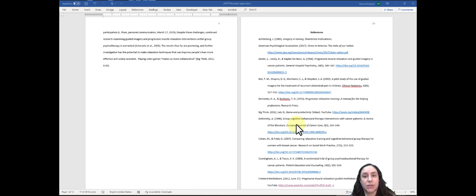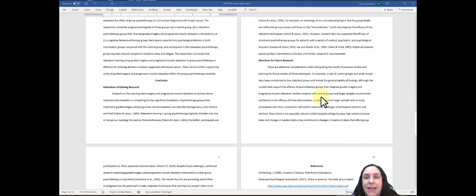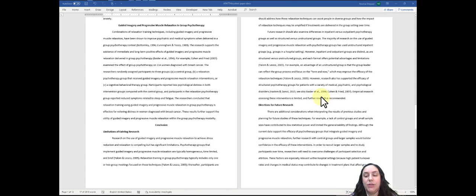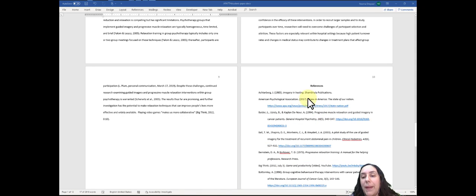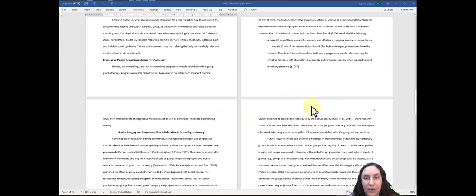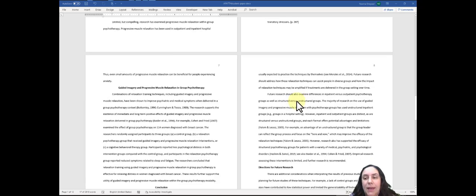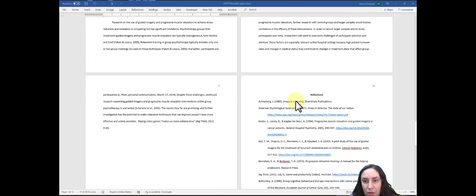to follow your sources. Every time you have a citation here, that means that you have to have a citation inside the text. So that means that you are either quoting or paraphrasing from all of these sources inside the body of your essay. Let's take a look at an example that only has one author. We're going to start off with the very first one, Achterberg.